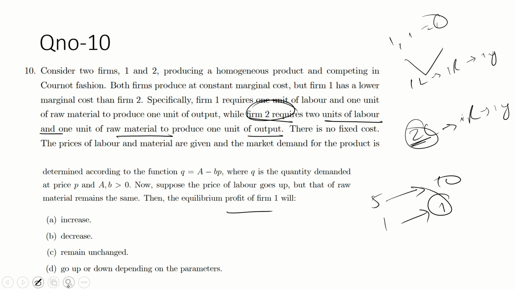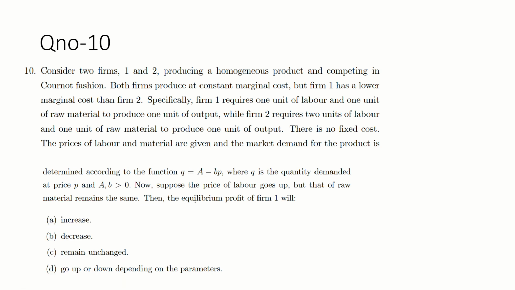Okay. Guys, what is given in the question? That is Q is equal to A minus BP. Just assume A is equal to 1, B is equal to 1 for simplicity.